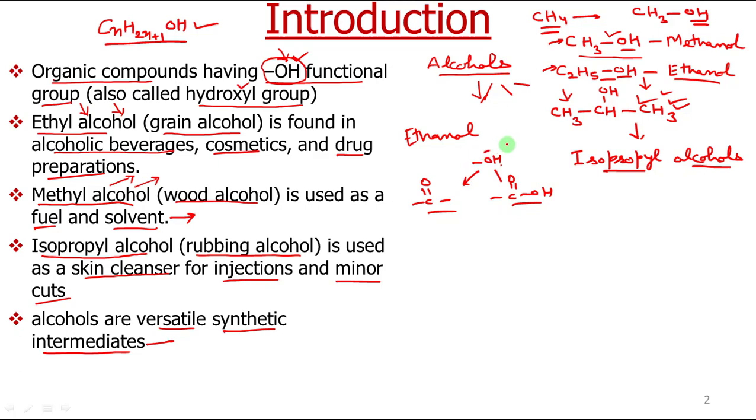Overall, these can be converted to alkyl halides. So this OH group can easily be converted to a number of other functional groups. These are quite versatile synthetic intermediates in organic chemistry, commonly used for preparing other organic compounds.